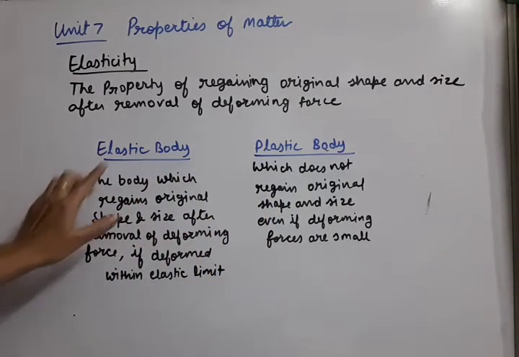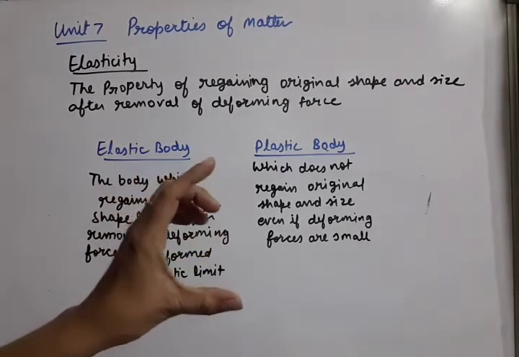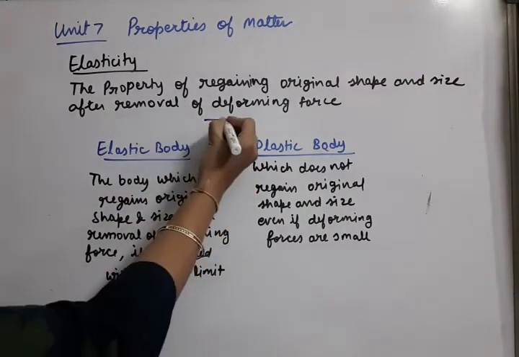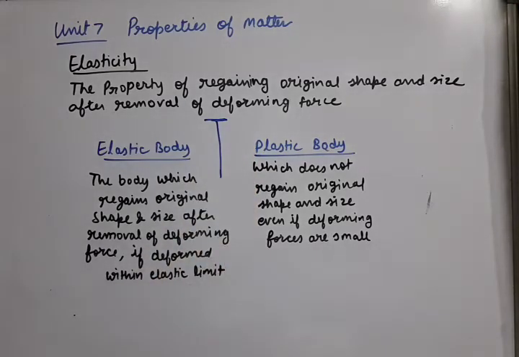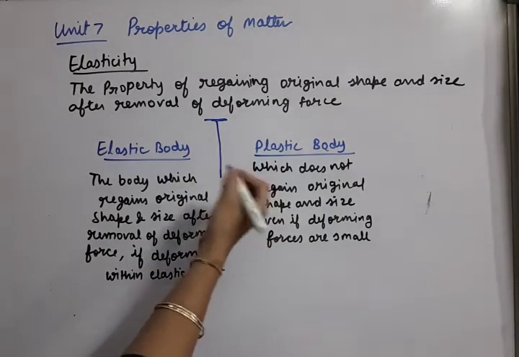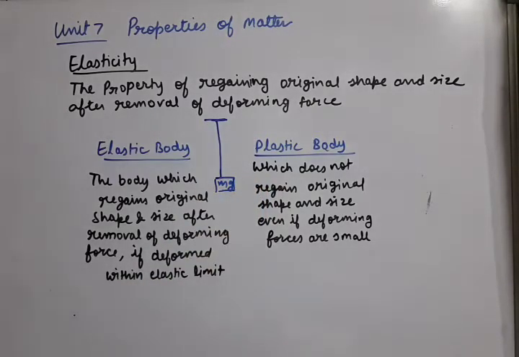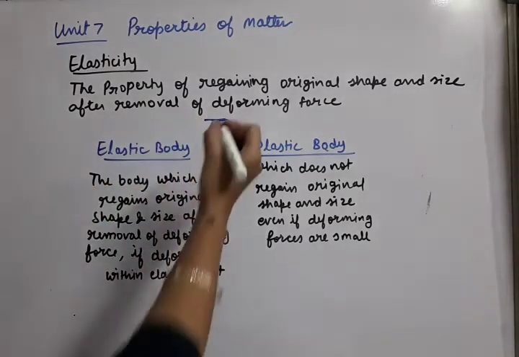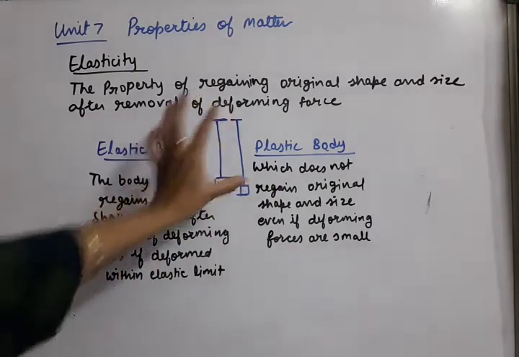Whenever we apply a deforming force to any body, suppose we have a steel wire suspended from a fixed support and here we are applying a force. This force can be applied in the form of a weight. Suppose a heavy weight mg is applied here. What will happen? This steel wire will get extended. This is called the deformation.